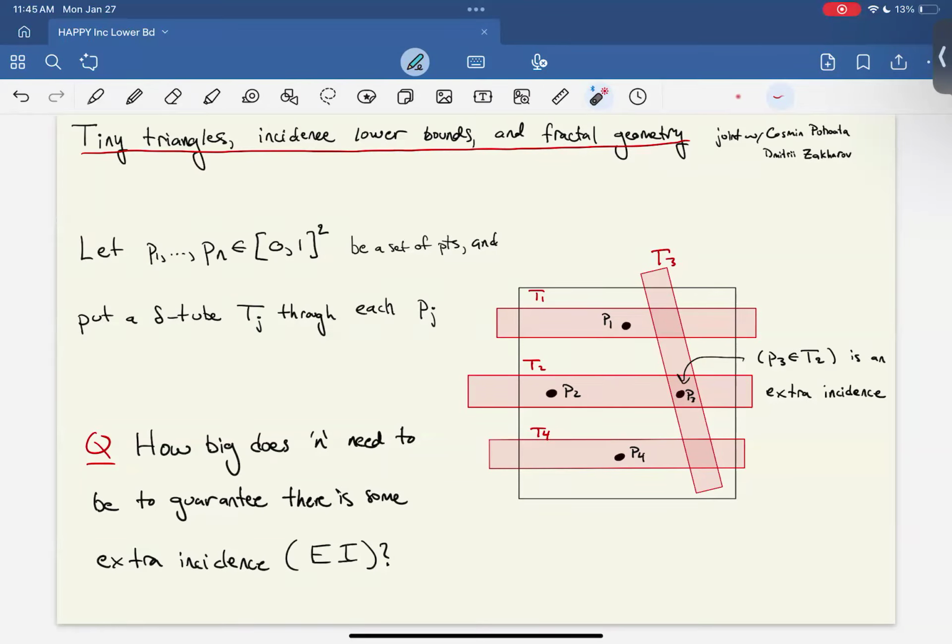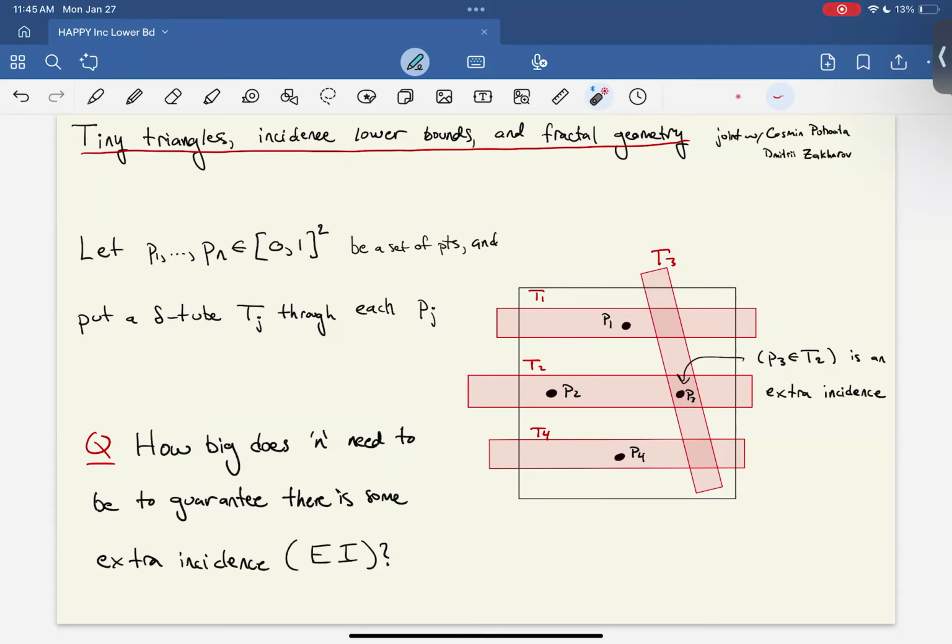Okay. So when we do this, we have a collection of n points and a collection of n tubes. And we say there exists an extra incidence if there's some point lying on a tube where it's not the tube belonging to that point. So for example, we have this tube T3 over here, and it belongs to the point P3.